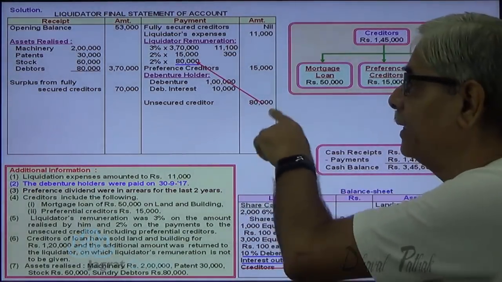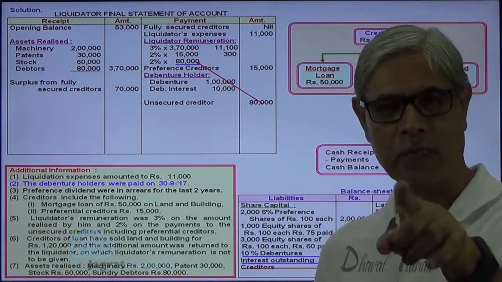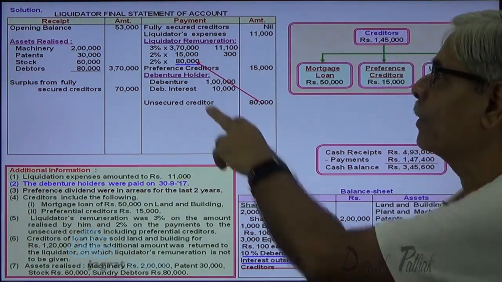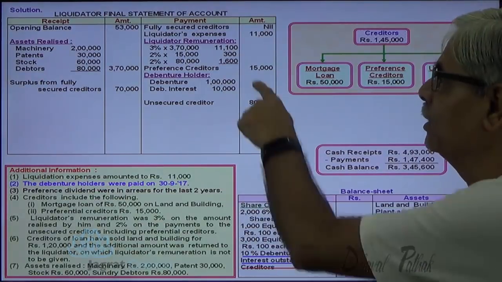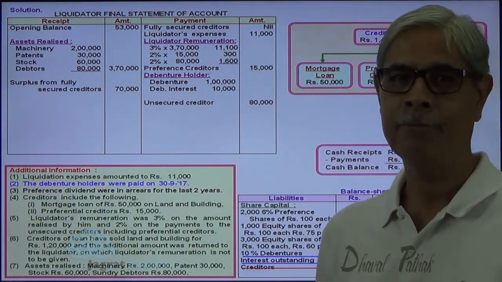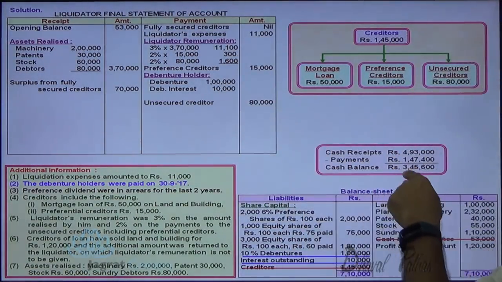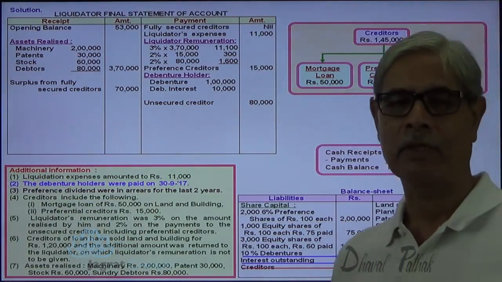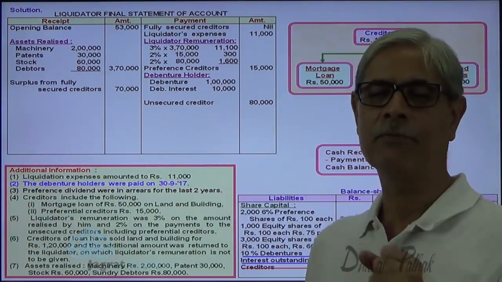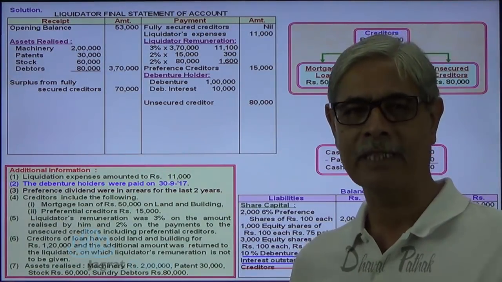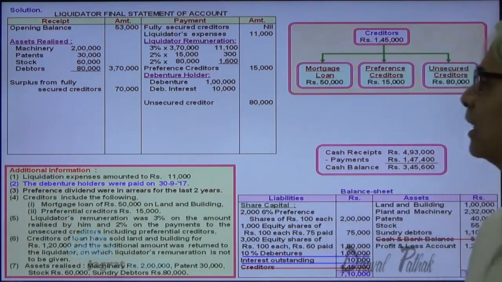Now once I pay 80,000 to unsecured creditors, I am also required to pay 2% remuneration thereon. So 80,000 into 2%. These are the additional payments made. So 81,600 could be paid from 3,45,600. After that also there will be sufficient funds to pay the debenture interest for 6 months. Now I should pay debenture interest for 6 months.